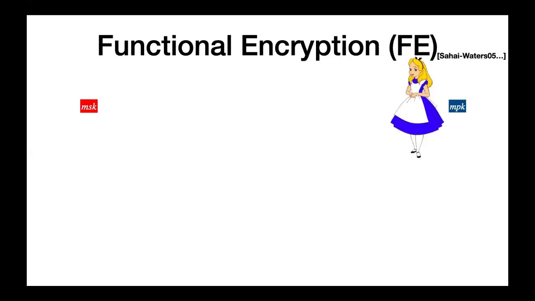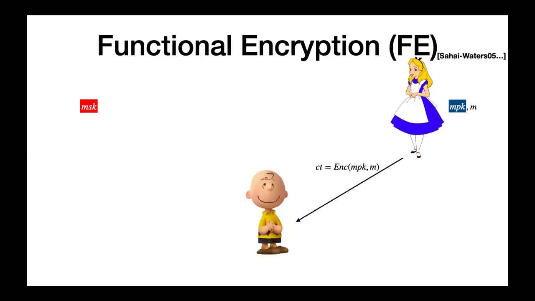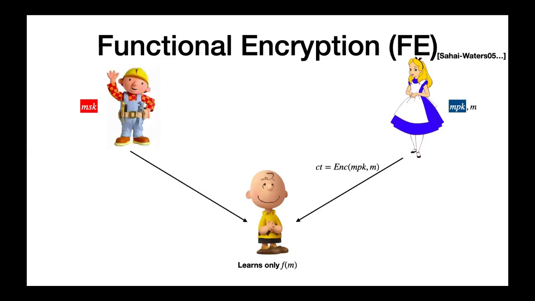Consider the following scenario. Alice encrypts a message M using the master public key. In traditional encryption, if Charlie has access to the ciphertext and the secret key, he can fully decrypt to retrieve the message. In contrast, with functional encryption, Charlie does not learn the entire message. Instead, he should only learn the result of a specific function F applied to the message. Bob, as the holder of the master secret key, can derive function-specific decryption keys. This means Bob can generate a decryption key for F, which allows Charlie to decrypt the ciphertext and obtain F of M, but nothing beyond that.